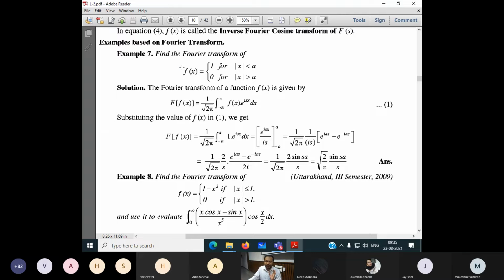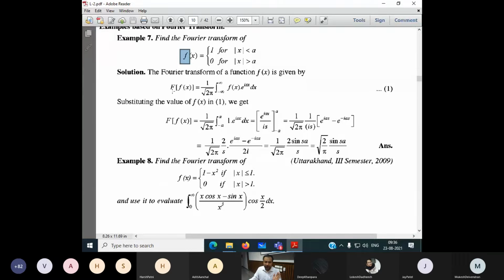What is the function? f of x is equal to 1 if modulus of x is less than a, and it is 0 if the modulus of x is greater than a. So I have two functions here: one is 1 in between, and 0 outside.